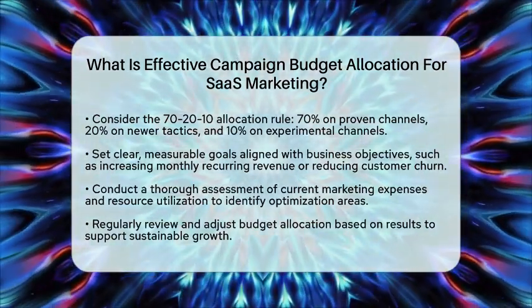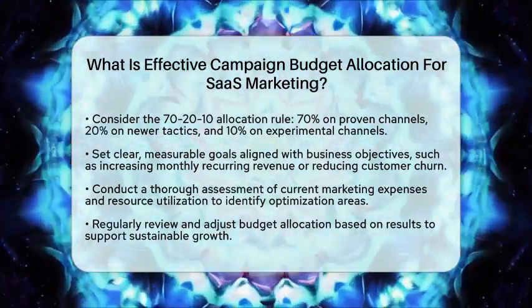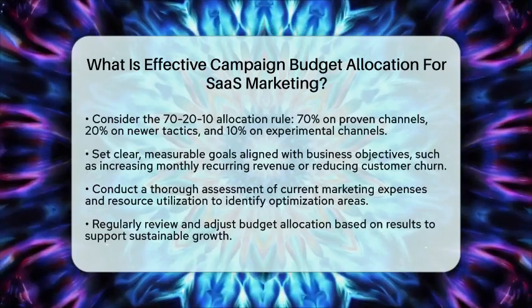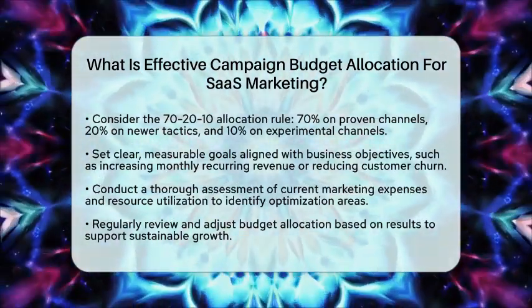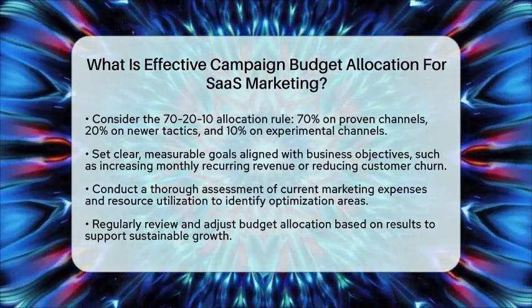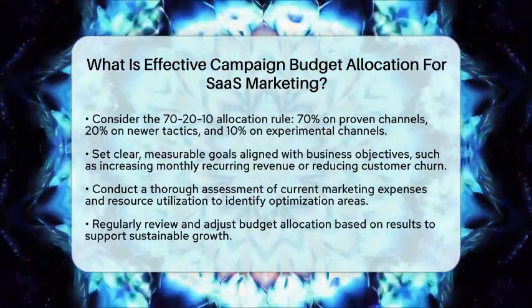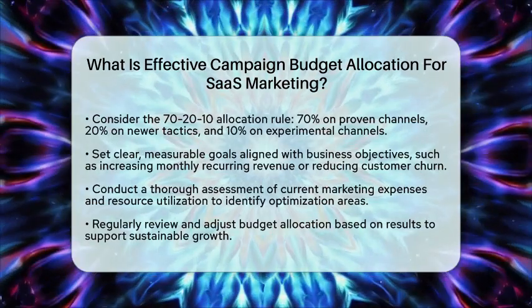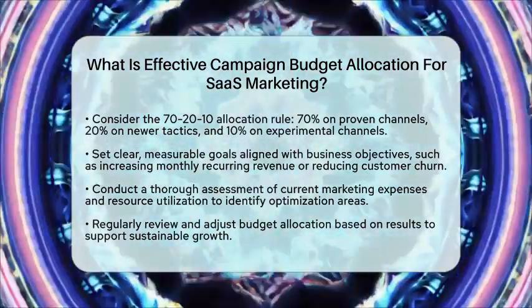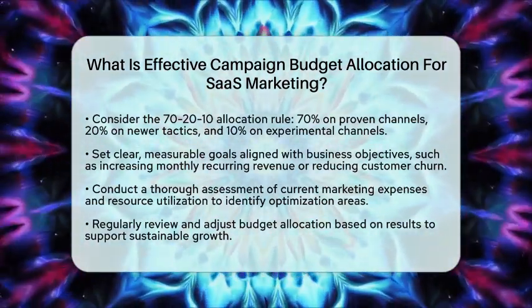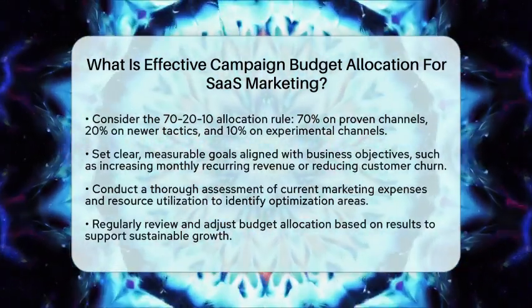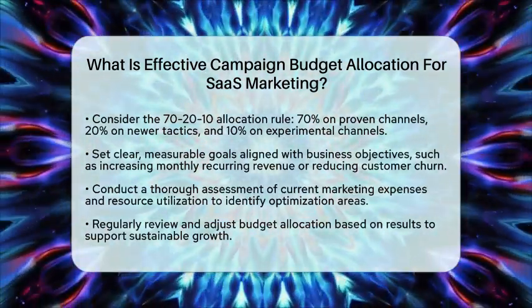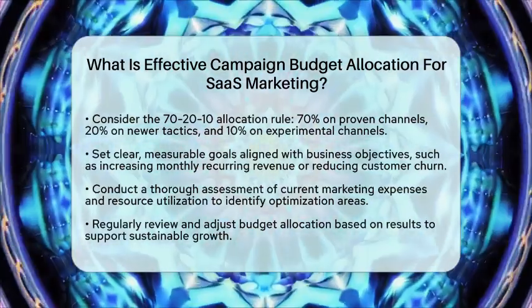In summary, effective campaign budget allocation for software as a service marketing involves aligning your budget size with your growth stage, choosing a budgeting model that fits your context, prioritizing channels based on performance data, diversifying your spend, and regularly reviewing and adjusting based on results. This balanced approach supports sustainable growth by combining immediate lead generation with long-term brand building and customer engagement strategies.